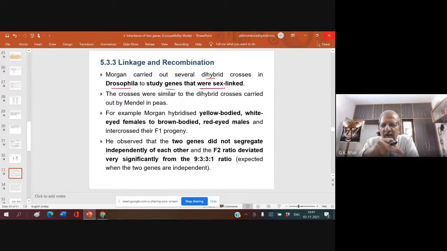It was Morgan who, for the first time, brought about the sex-linked character. He told about sex-linked genes and sex-linked inheritance. The crosses were similar to the dihybrid crosses carried out by Mendel in peas. For example, Morgan hybridized, that means crossed, two pure breeding